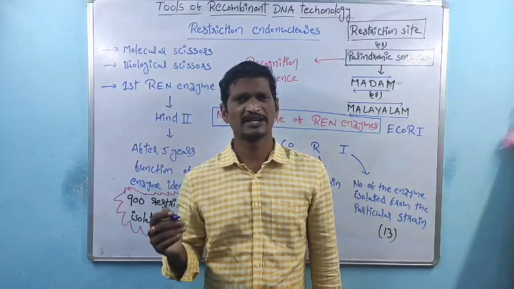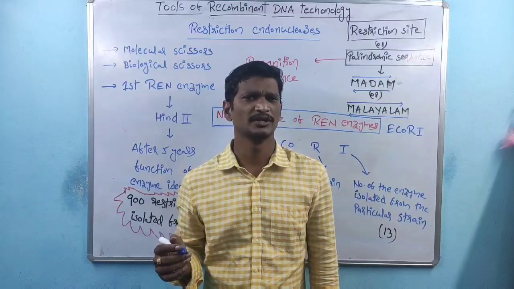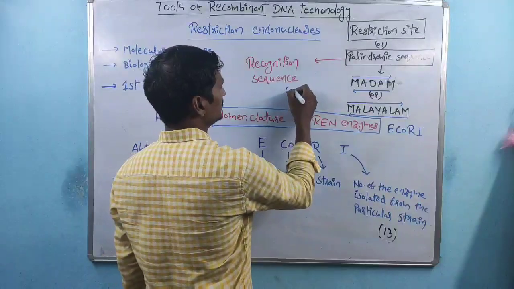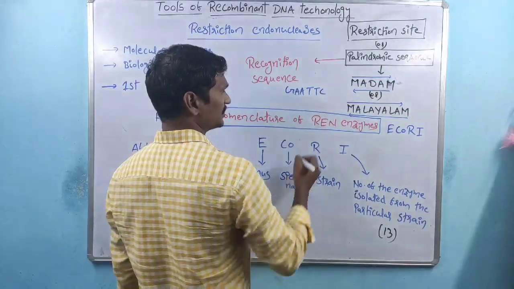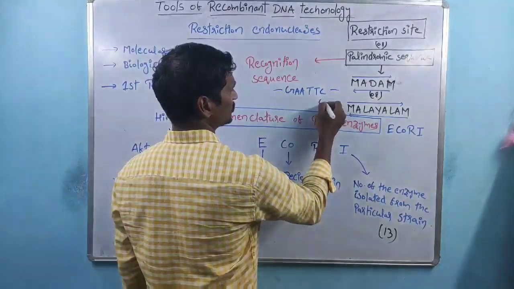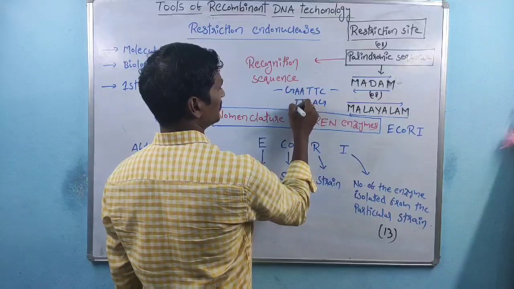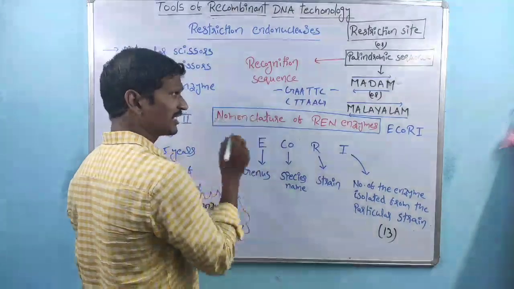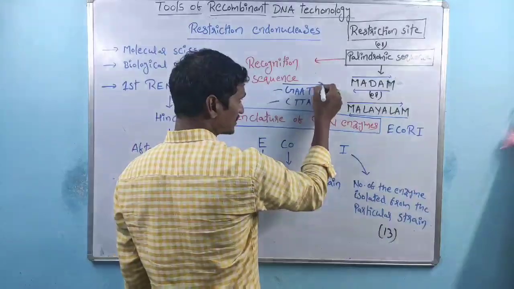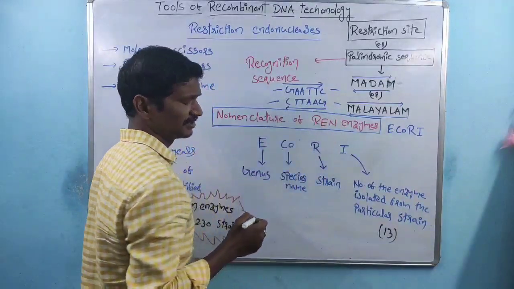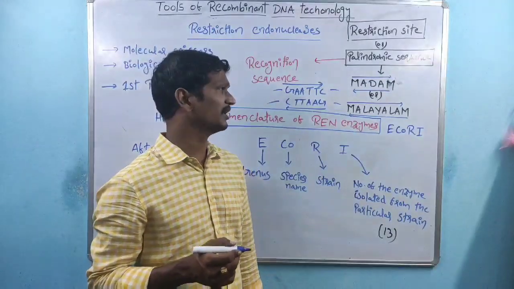Within the DNA there are nitrogen bases: adenine, guanine, thymine, cytosine. One of the best examples is GAATTC. This is one strand of the DNA. If we read in this direction or in this direction, it gives the same arrangement.